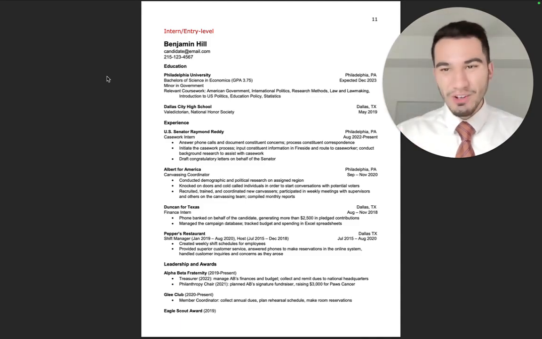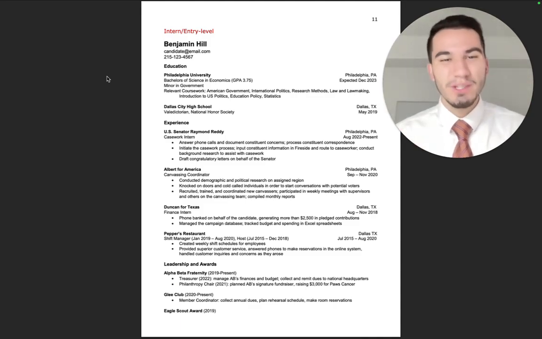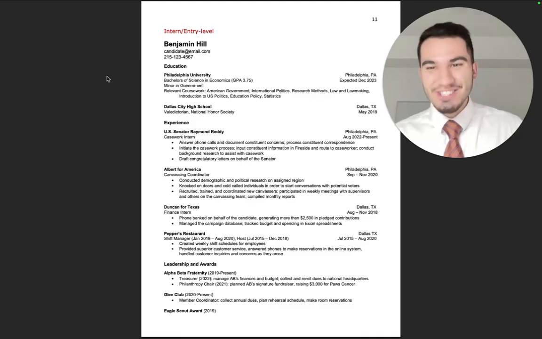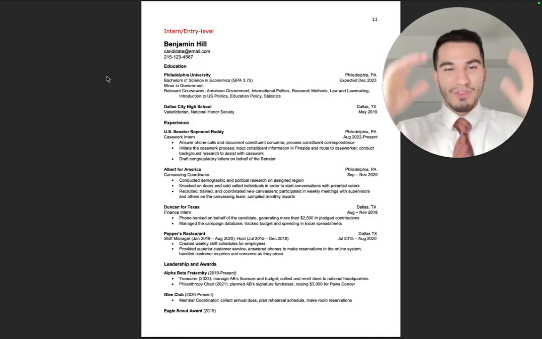So I'm here to tell you to keep the structure simple. Keep the margins at a standard size, the font at a standard size, and a consistent font name for a consistent document.